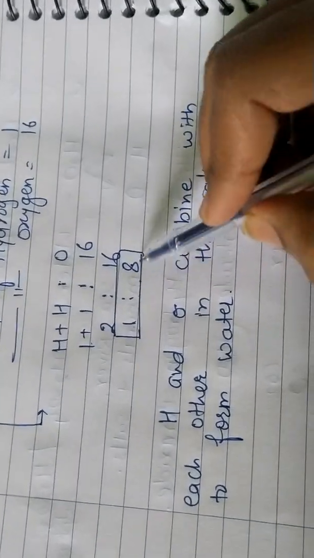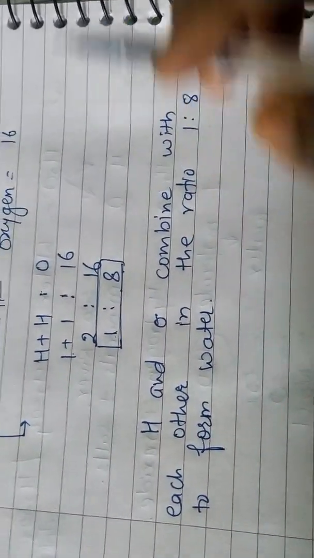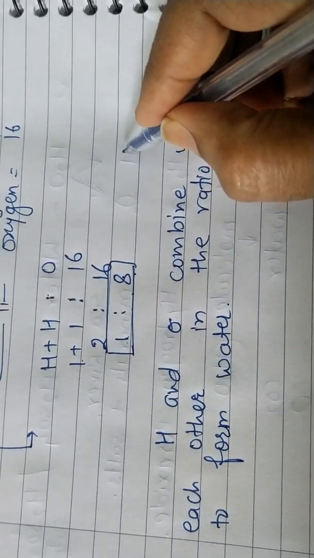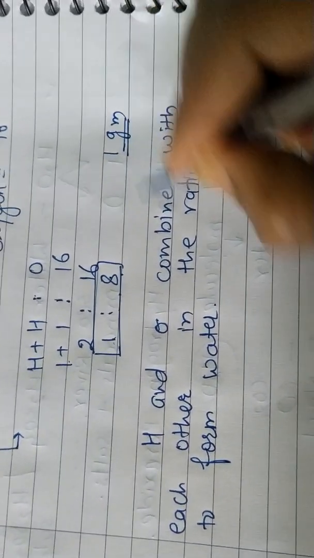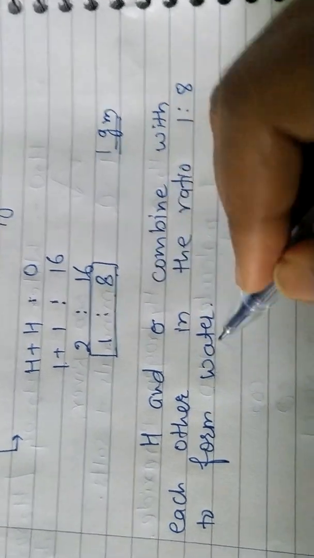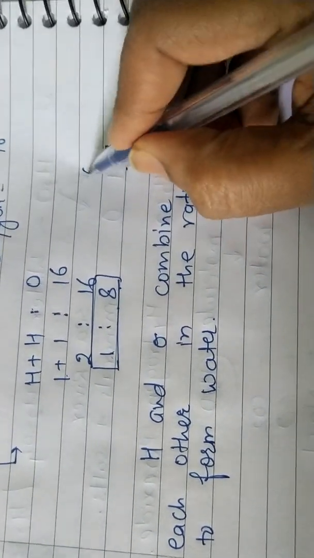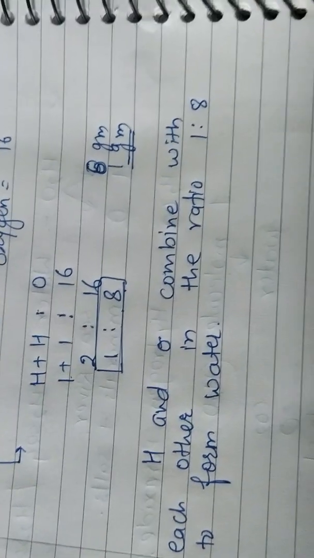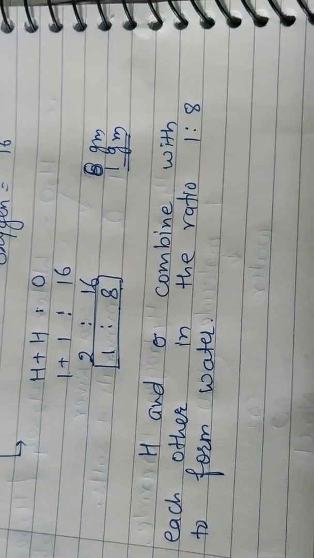This is the meaning of 1 is to 8. If I give you one example, if I am taking 1 gram of hydrogen here, how much oxygen do I have to take? I have to take 8 grams of oxygen. Getting it?